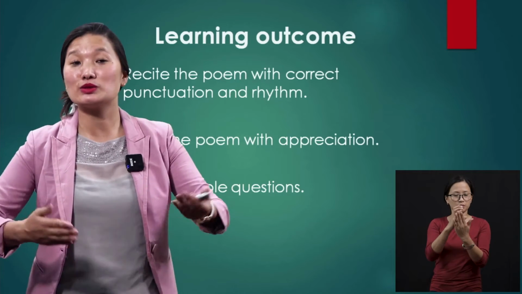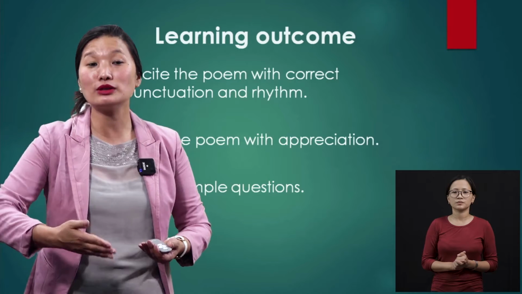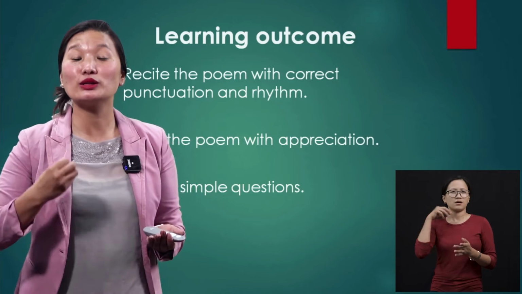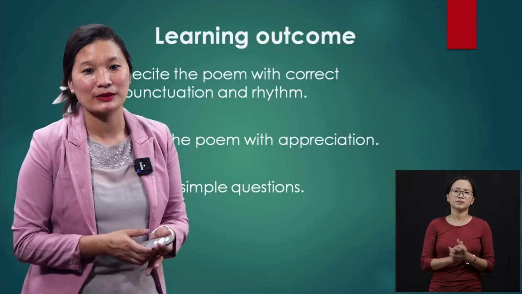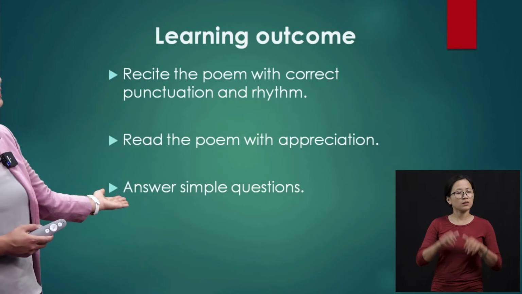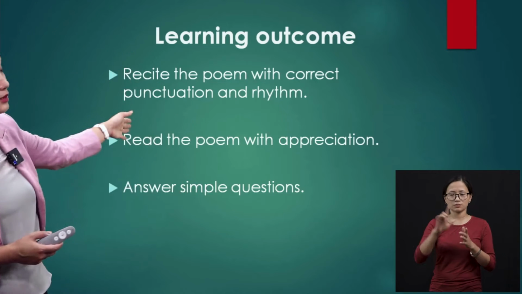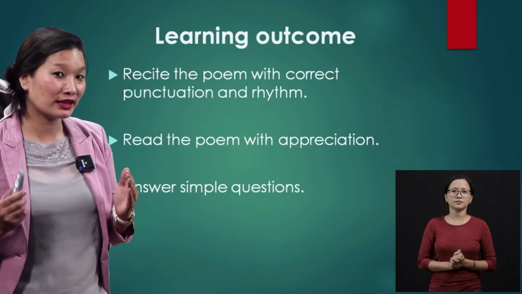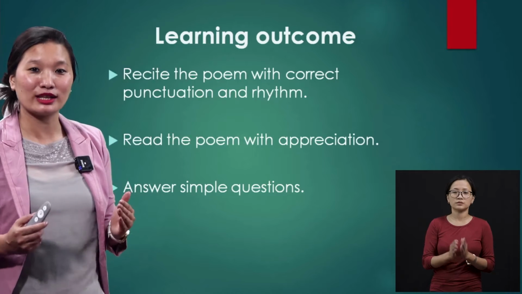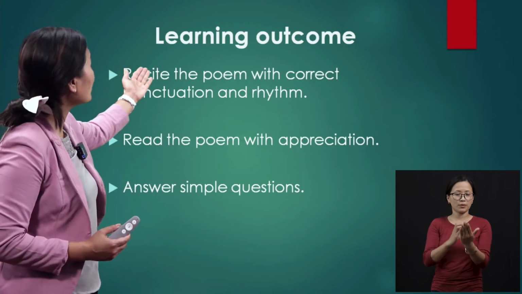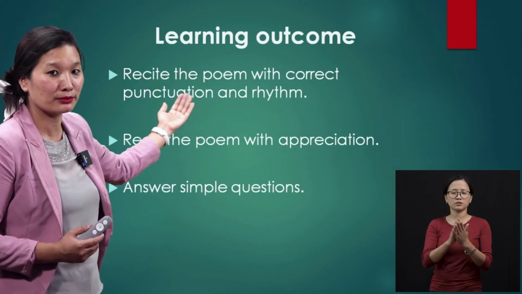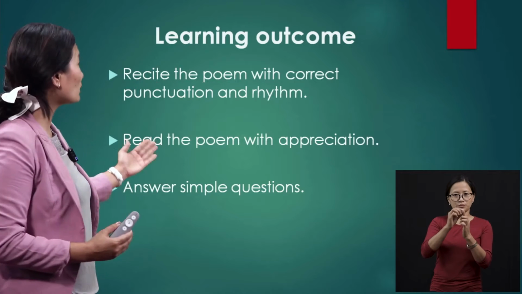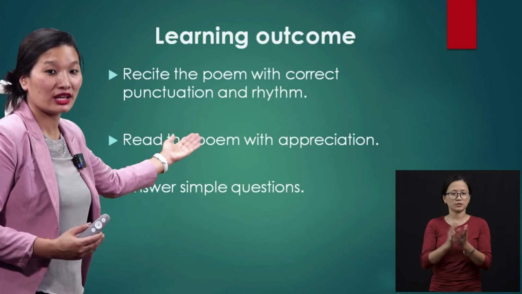In reading a story, you get to know a story, but in poems, you may even get to know some other things like the rainbow. It is not going to be a story, but you are going to know what a rainbow actually is. And then you will even be able to answer simple questions. I've written here, so let's read again. Learning outcome means what you are going to get after reading the poem and after listening to this explanation, okay? You will be able to recite the poem with correct punctuation and rhythm. Rhythm means the way that a poetry should be read out. And the next one would be to read the poem with appreciation.